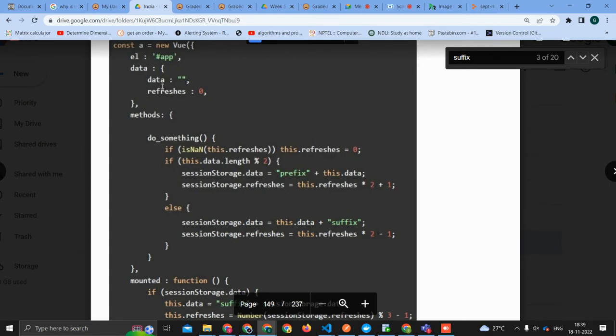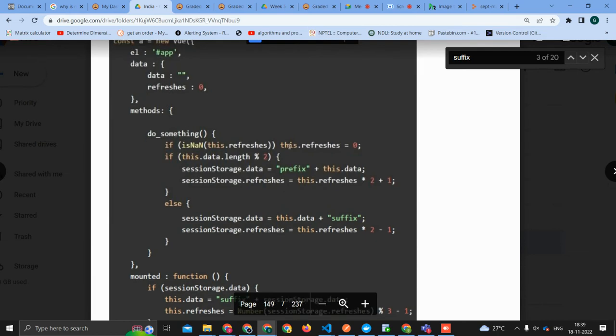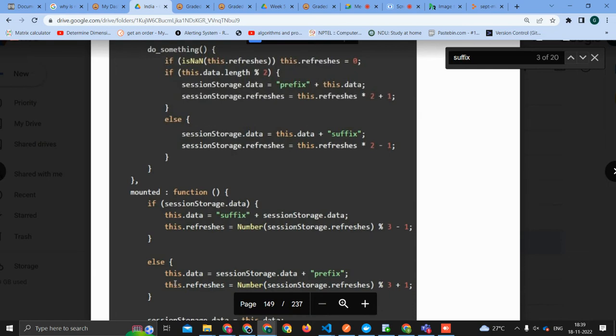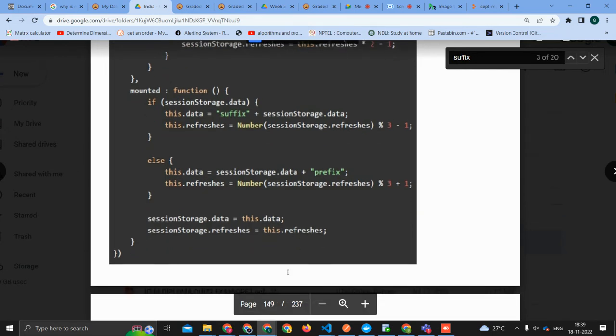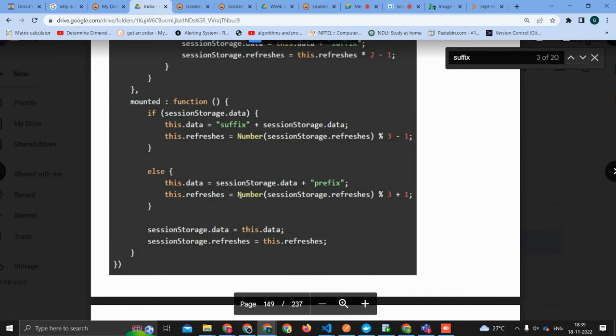Will the data be connected after the mounted function or before the function? My question is in the Vue life cycle, you remember we have mounted, created, before create, after create functions and all, right? Similarly, we have this mounted function. If the data is not accessible when the mounted is coming up, then obviously this.data and this.refreshes are undefined and not a number, right? That is what I am saying.